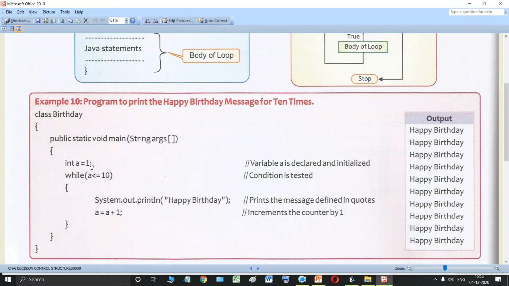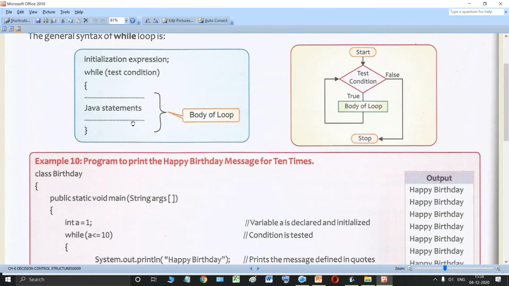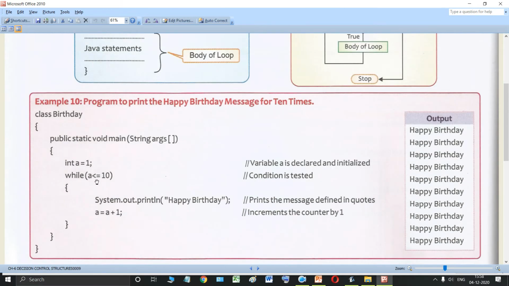After that, what we need to do is write our condition with the while statement. So while, then the test condition. See, while is written and this is the condition. How many times do we have to print this statement according to the given program?